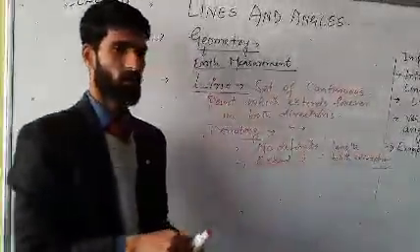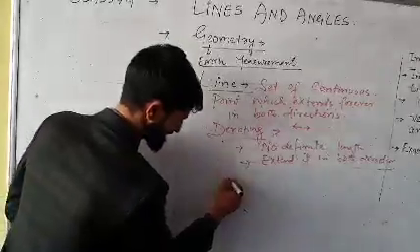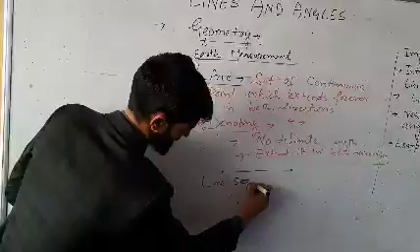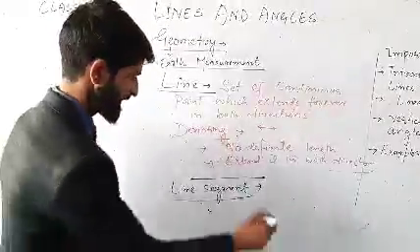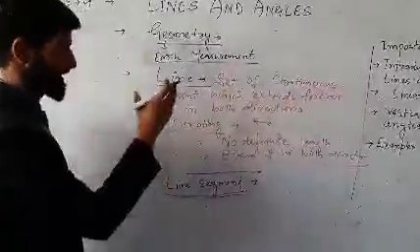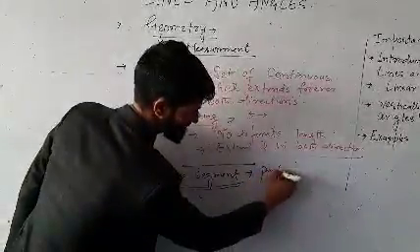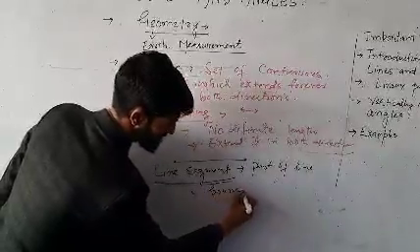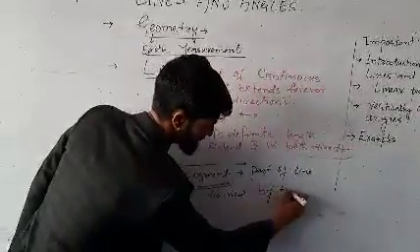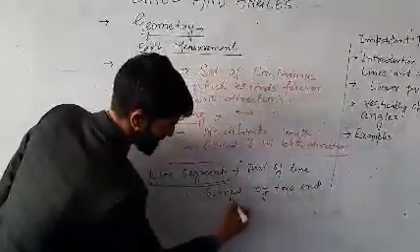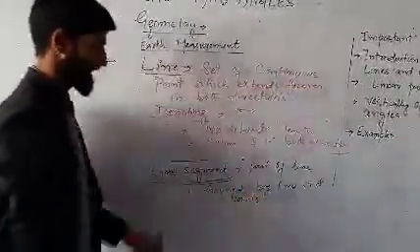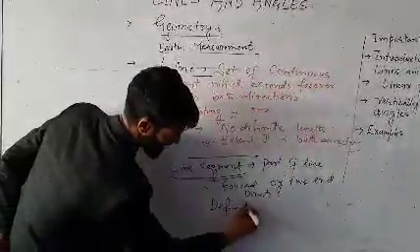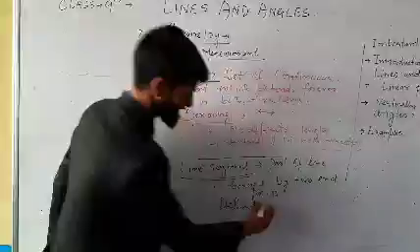After this line, we have got another important aspect, that's line segment. Line segment is actually part of a line, and it's a special character. It is part of a line bounded by two end points, so it will have a definite length, irrespective of a line which does not have a definite length. This line segment has a definite length.